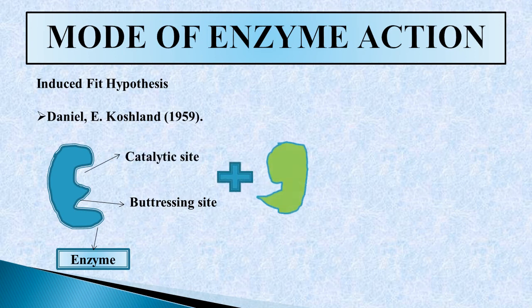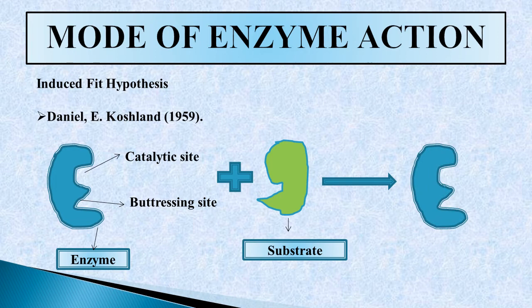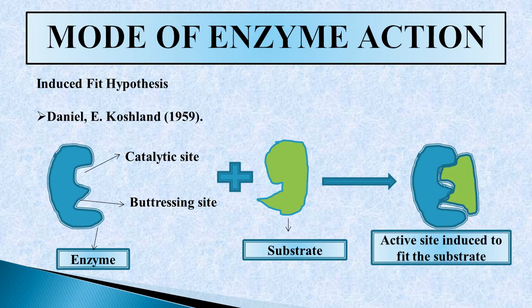First of all, the substrate binds with the buttressing site, and then this buttressing site induces the catalytic site to fit the substrate. So in case of the induced fit hypothesis, the buttressing site induces the catalytic site to fit the substrate.